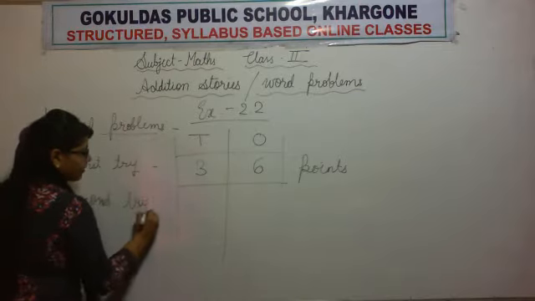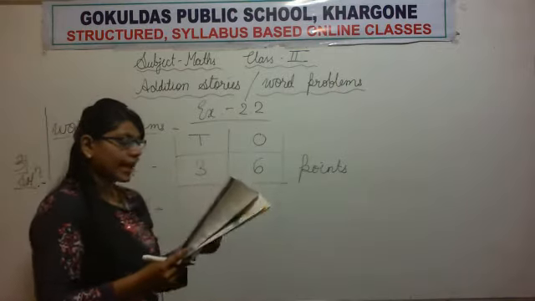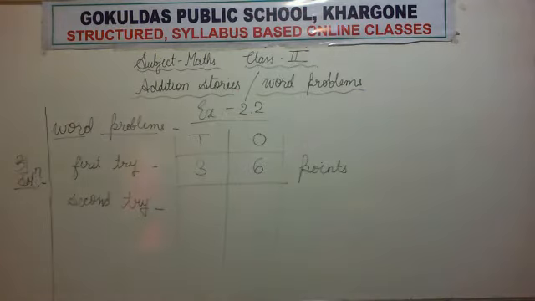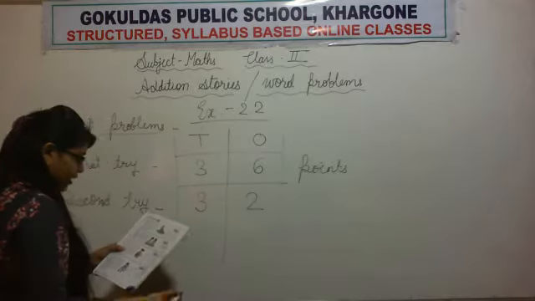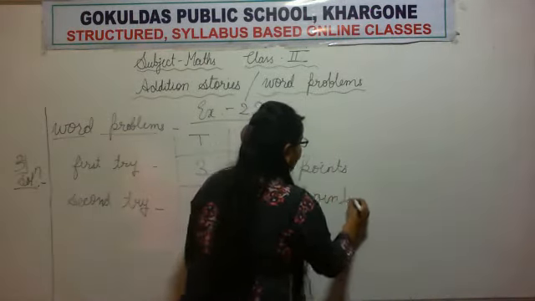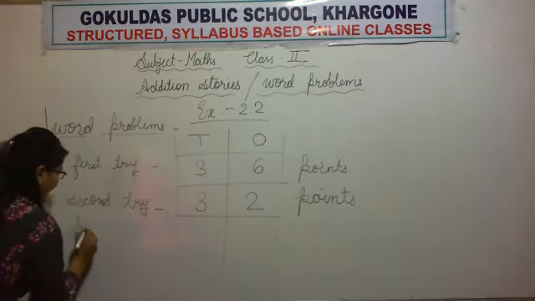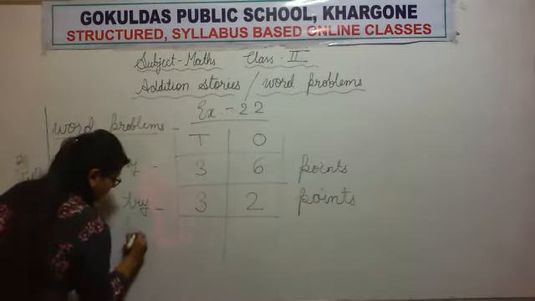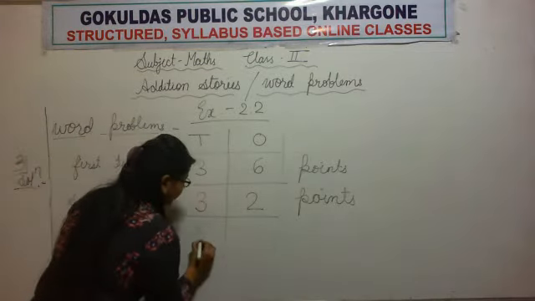How many points did she score in second try? She scored 32 points. In first try, she scored 36 points. In second try, she scored 32 points. Now, third try. How many? 31.